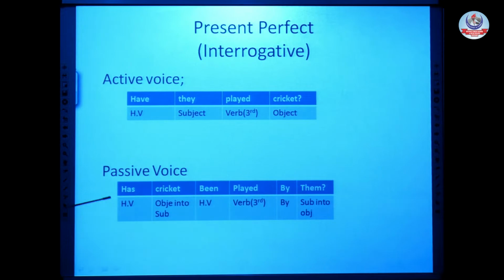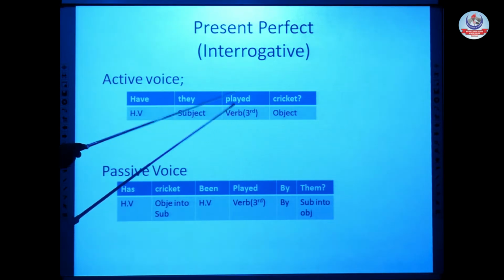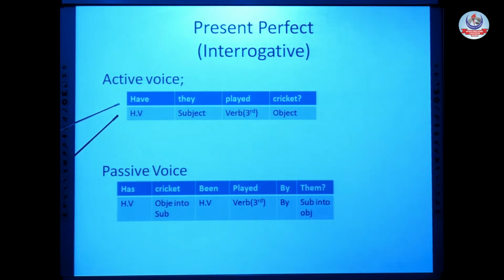Present perfect interrogative sentence. For an interrogative sentence, I have already explained that to make any simple sentence interrogative, we place the helping verb of that specific sentence at the start of the sentence. In a sentence we have a principal verb, the main verb, and a helping verb. We place the helping verb at the start of the sentence before the subject. Here we change their position somewhat.